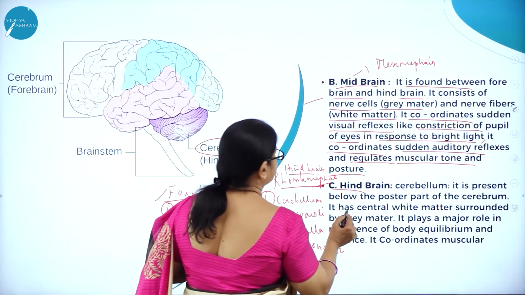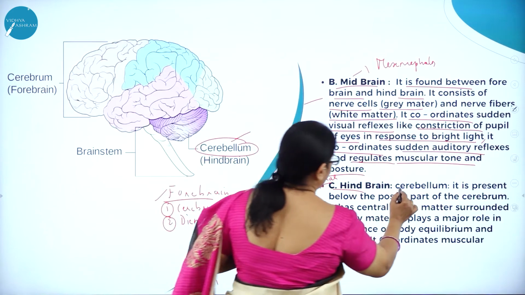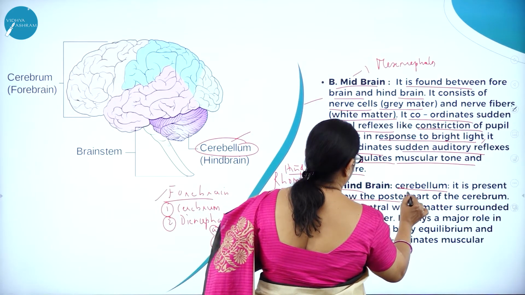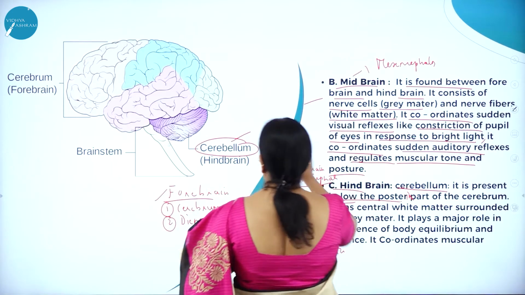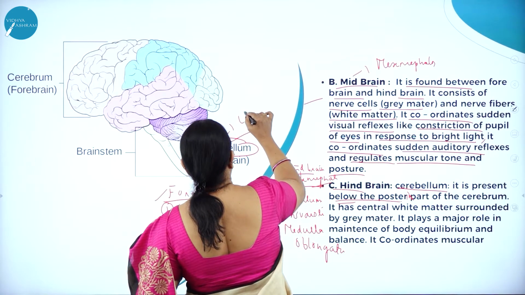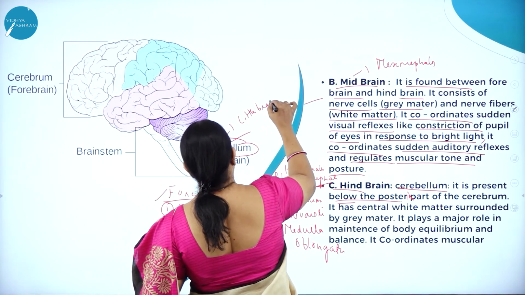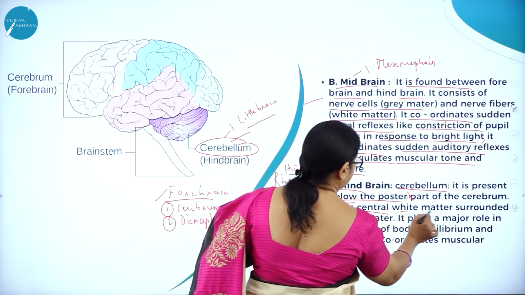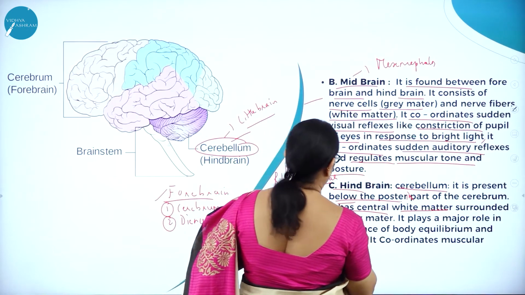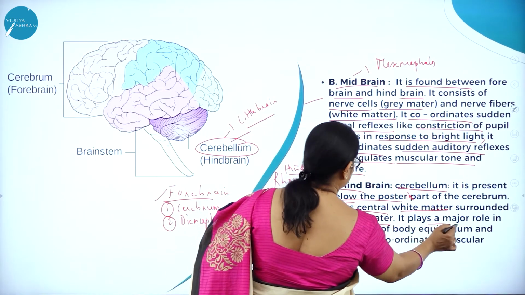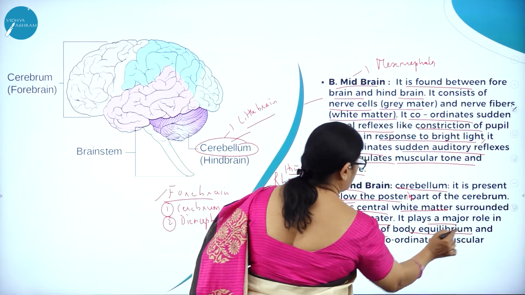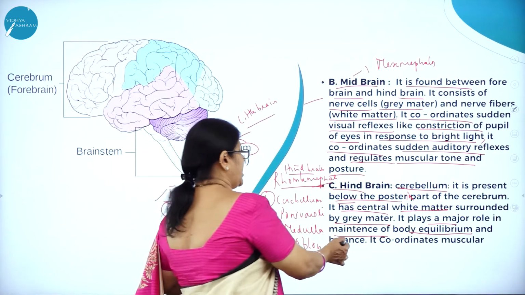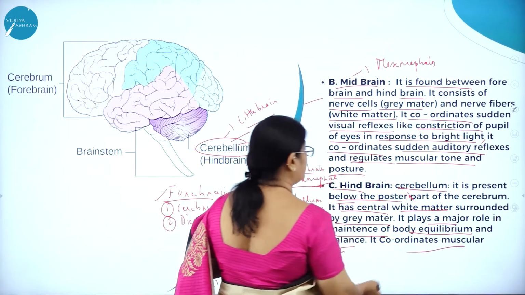So hindbrain, cerebellum. Here you can see the cerebellum. It is present below the posterior part of the cerebrum. This cerebellum is also called the little brain. It has central white matter surrounded by grey matter. It plays a major role in maintenance of body equilibrium. Body balance is maintained, and it also coordinates muscular movements.